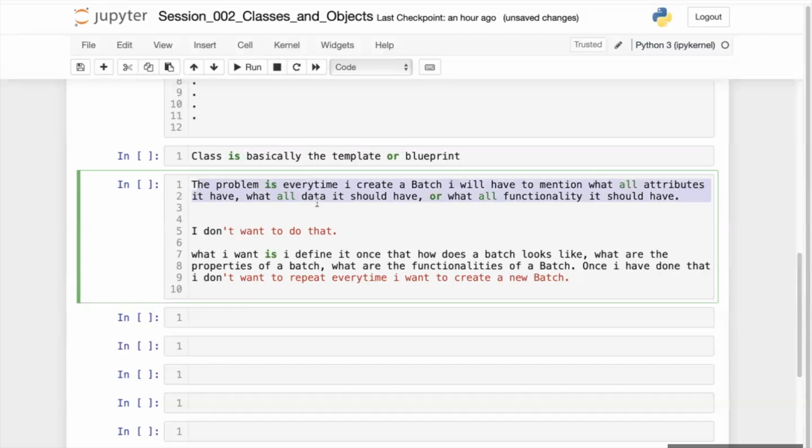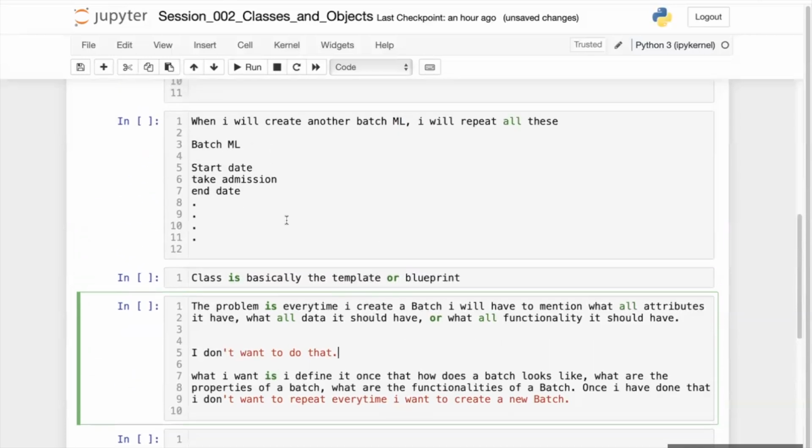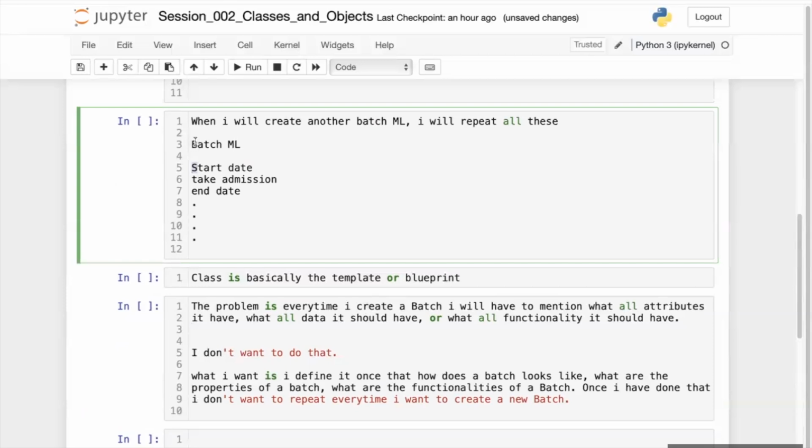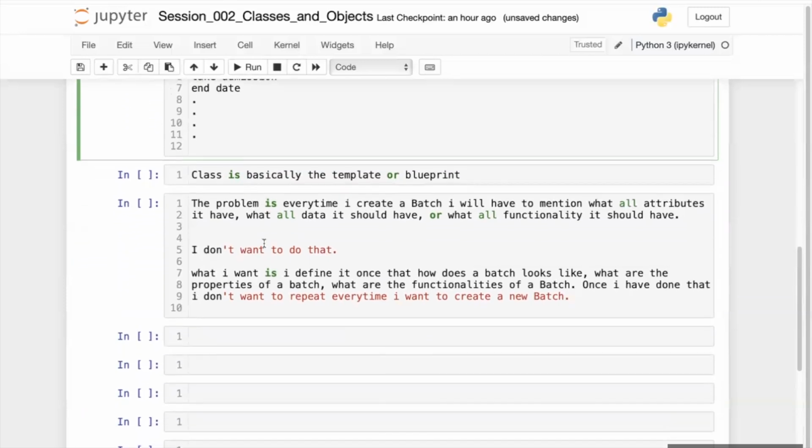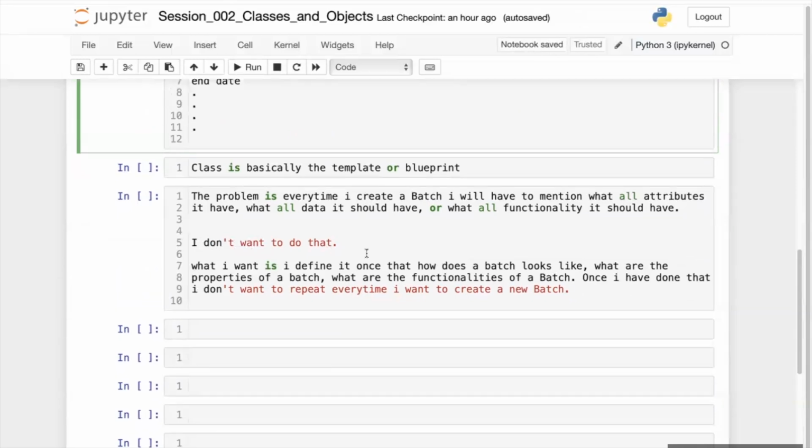The problem is that every time I create a batch, I will have to mention all the attributes it has, what all data it should have, and what all functionality it should have. And I don't want to do that, because every time I would have to write everything. I don't want to do it every time.